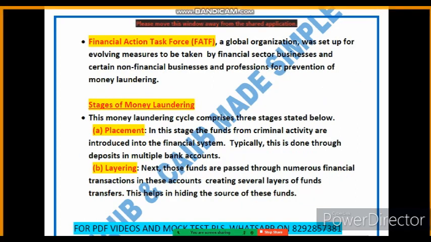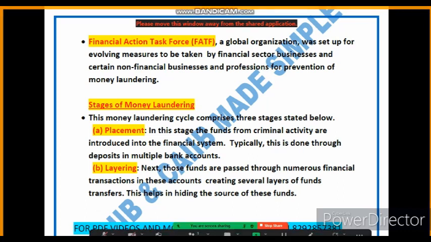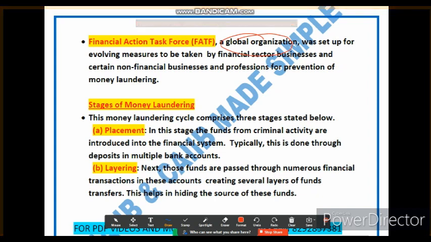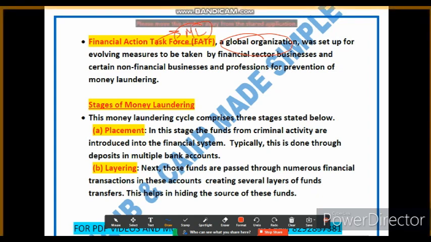Now here it is talking about FATF. What is FATF? Financial Action Task Force. Let's understand the meaning of FATF and study it in detail. So friends, first of all, FATF is a global organization. This is a global organization that was established to develop and promote measures aimed at preventing money laundering. So what was the main aim? To prevent ML, money laundering. This FATF sets the international standard.